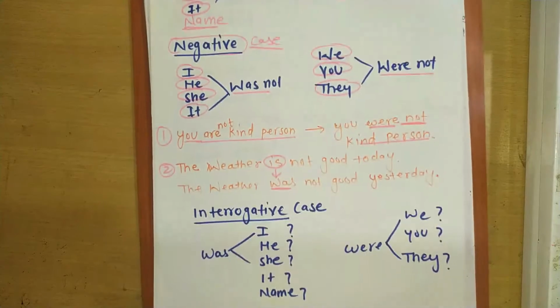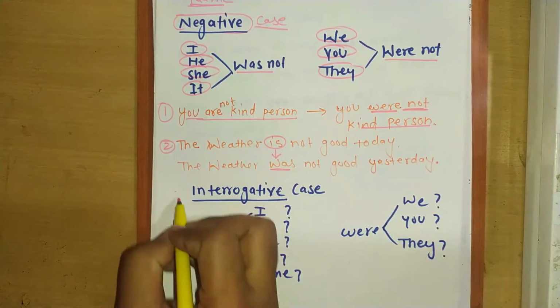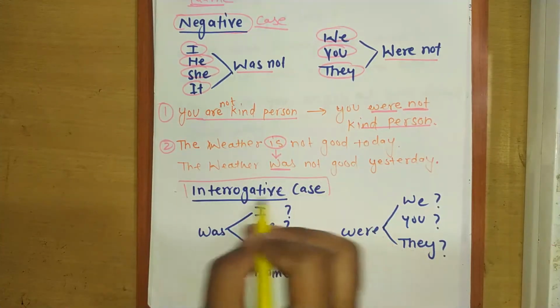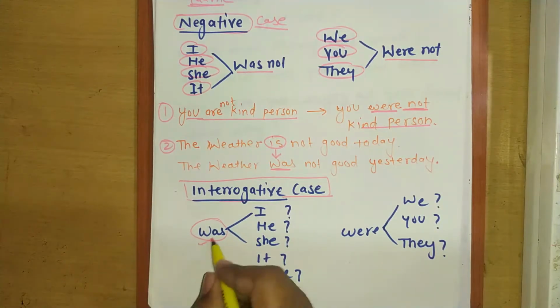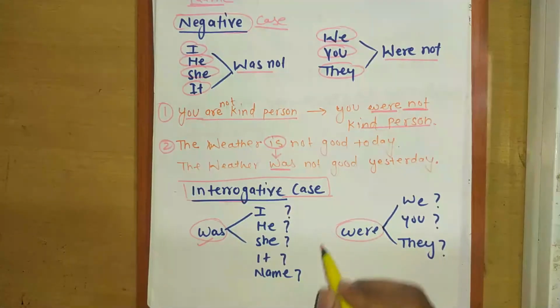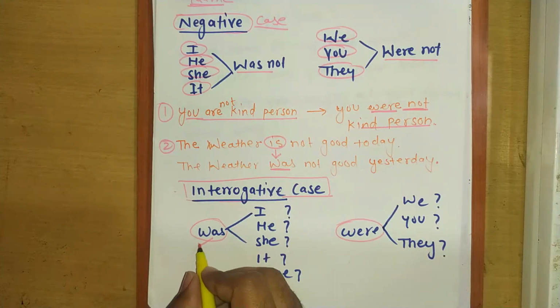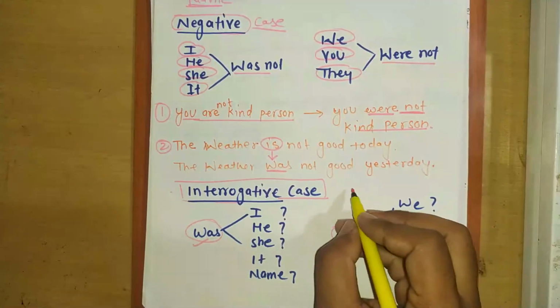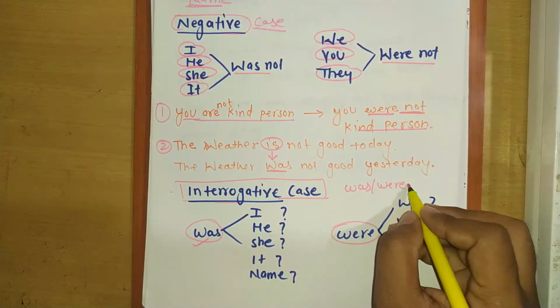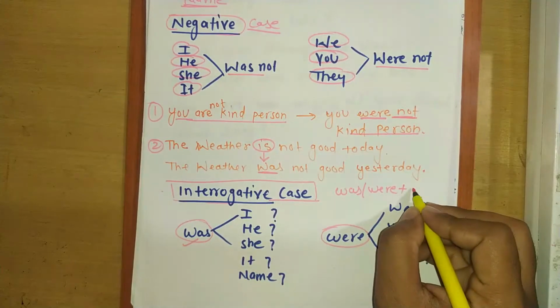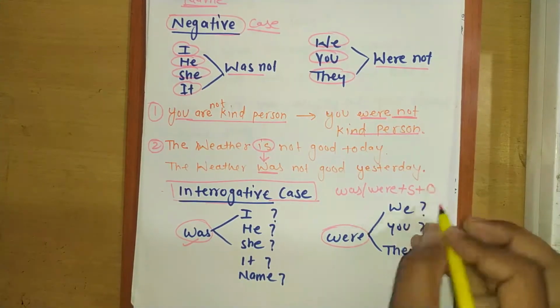Now the third case, we have interrogative case. In interrogative case it means we have to make questions. Now how can we make questions? First we have to put was and were at the beginning of sentence, then subject, then object.